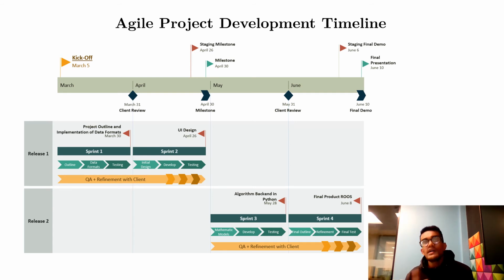First of all, we are aiming to get the data formats sorted out. We will implement the data formats so that the user can upload any data into the system, which are CSV, XLS, or any JSON or image file. The next part of the milestone, the sprint we are looking at, is the user interface design. So by meeting with the client every week, communicating with him and getting feedback, we will finish the milestone in two different sprints.